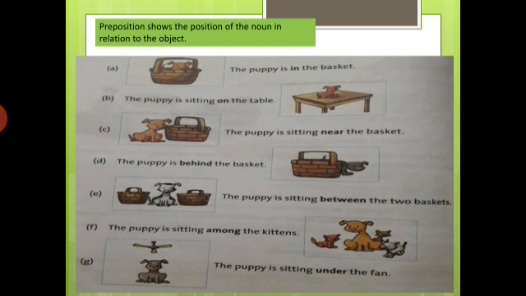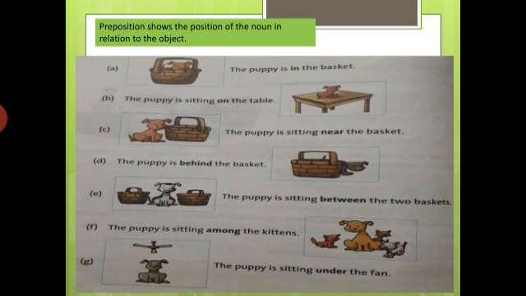Okay. Number C. Where is the puppy sitting? The puppy is sitting near the basket. Okay. Near means close. The puppy is sitting close to that basket. So the puppy is sitting near the basket. Number D.